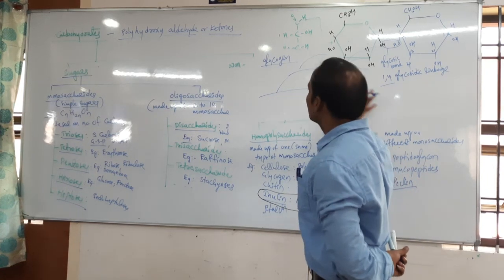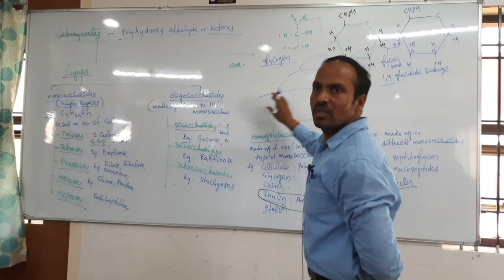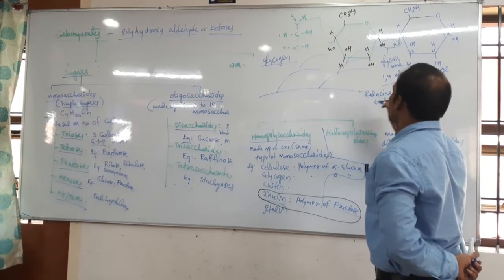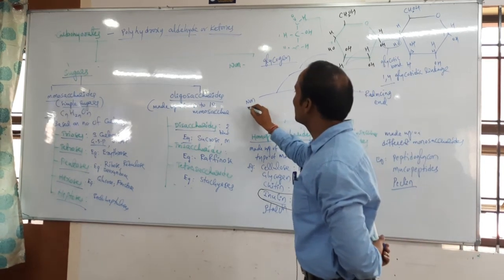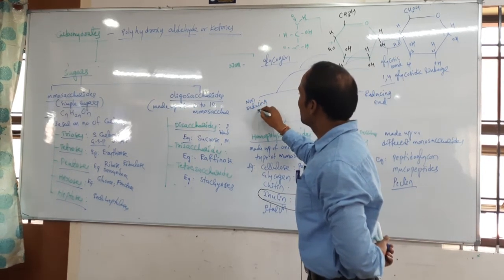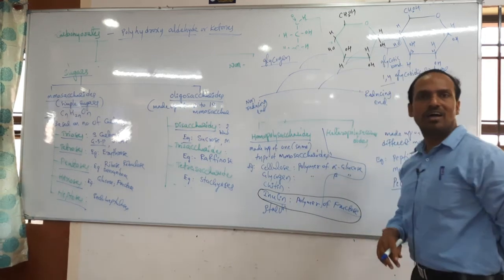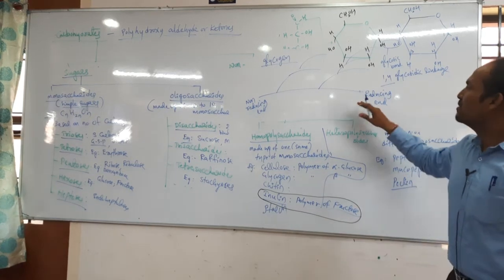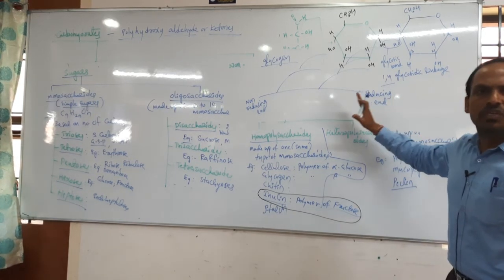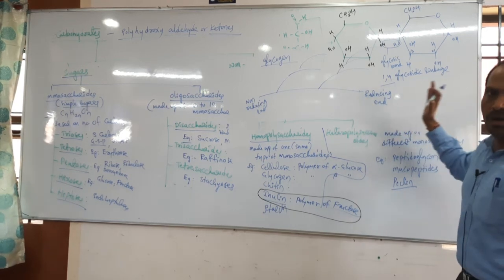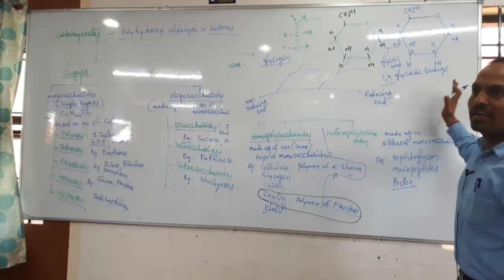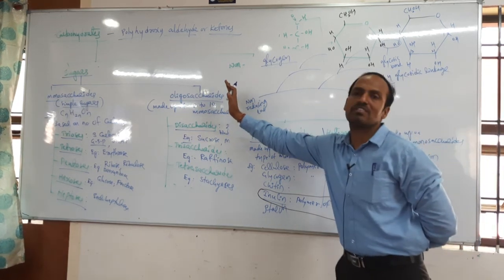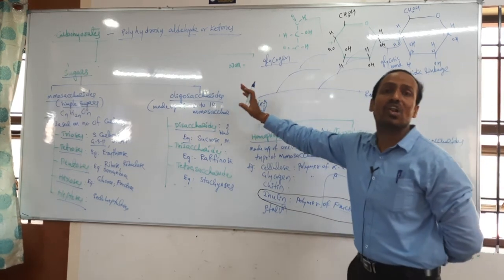This is called the right side, and this is called the left side. The right side is called the reducing end, and this one is called the non-reducing end. Two poles are present in polysaccharides. It is called the reducing end because polymerization will be continued in this region. So polymerization we can't observe on this side. Understood? That's why it is called the non-reducing end.